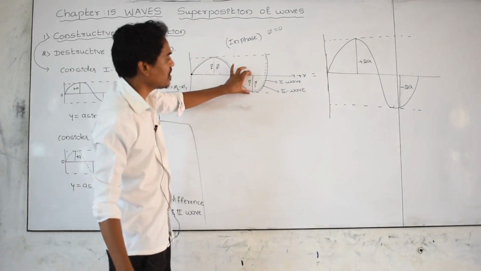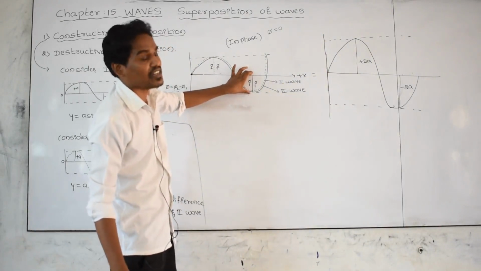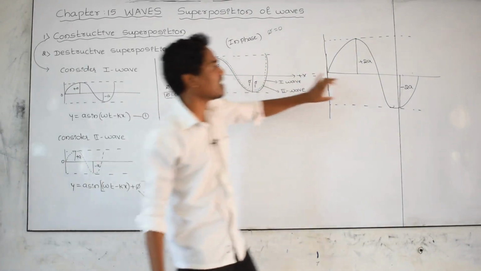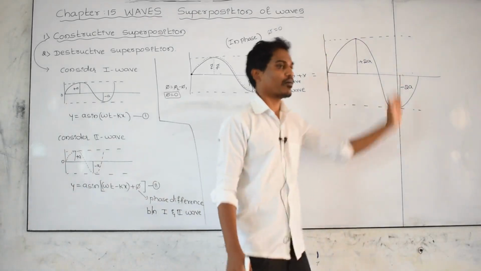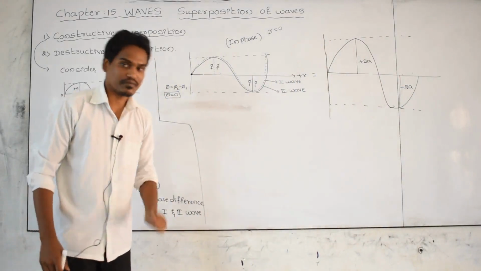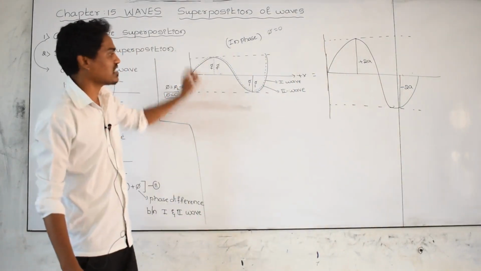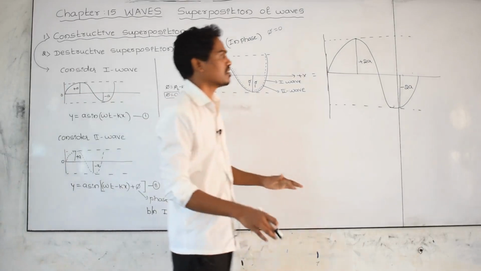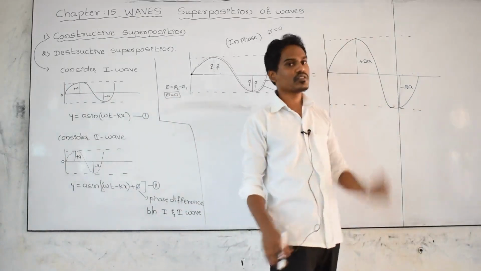Minus a is the amplitude of the first wave and minus a is the amplitude of the second wave. Minus a minus a is minus 2a. The wave becomes double. It means that the amplitude of that wave becomes double. Means first wave and second wave exactly merged. Therefore the bigger wave is produced.